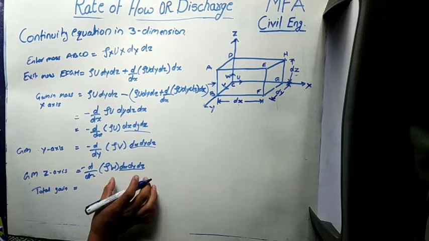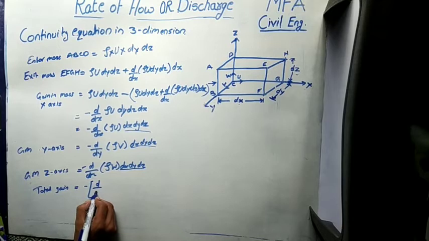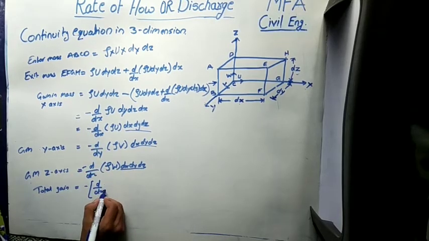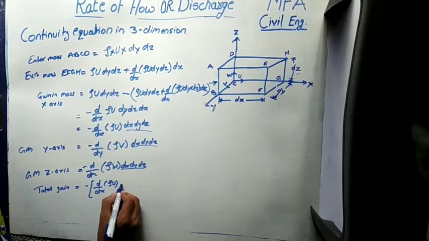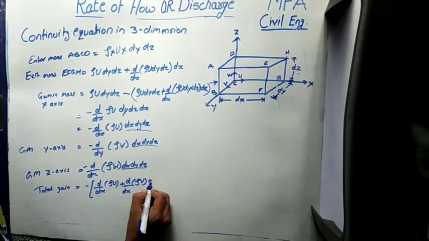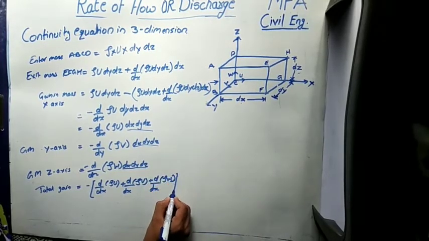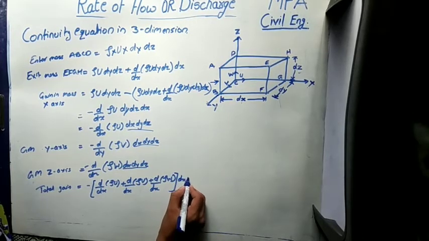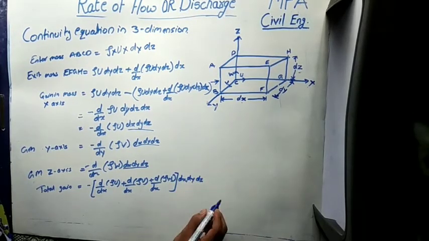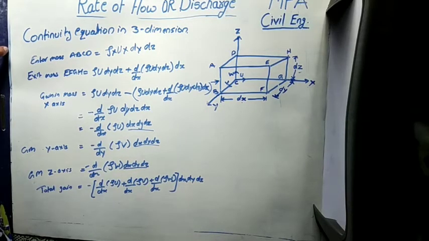By taking it common, we get minus [∂/∂x of ρu plus ∂/∂y of ρv plus ∂/∂z of ρw] into dx dy dz. By the law of conservation of mass, the net increase in the mass per second is equal to the rate of increase in the mass of the fluid in that element.